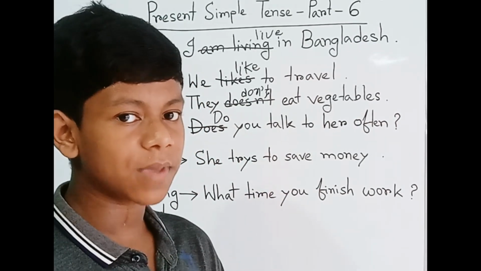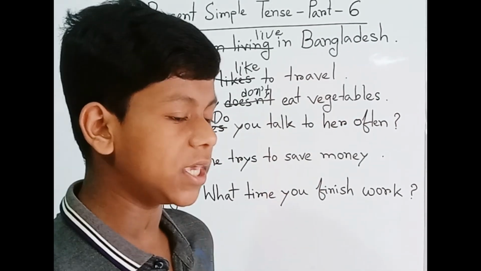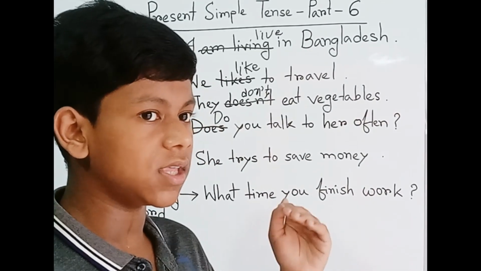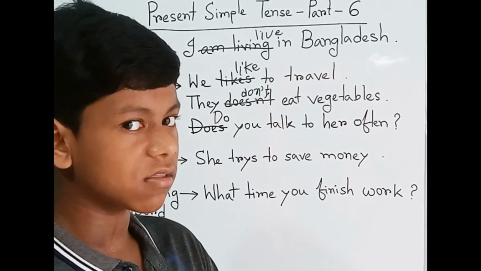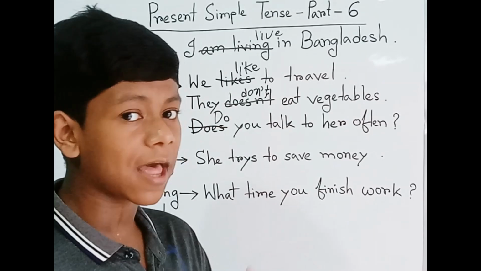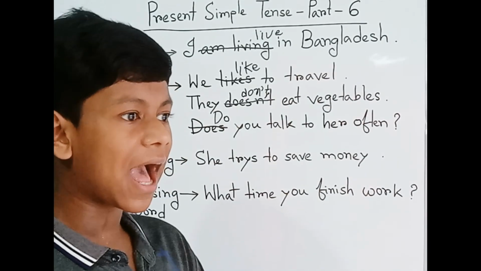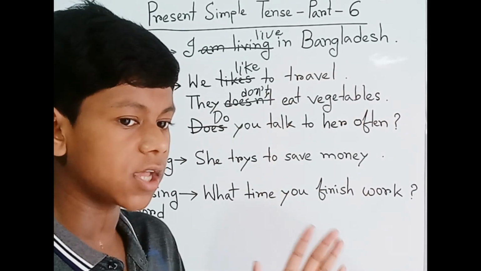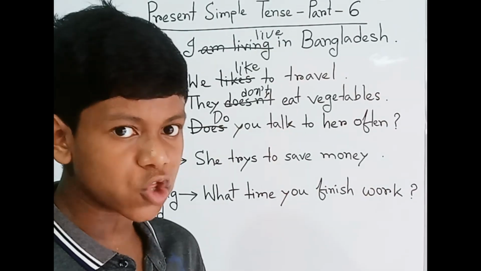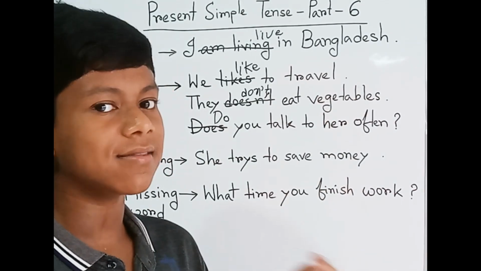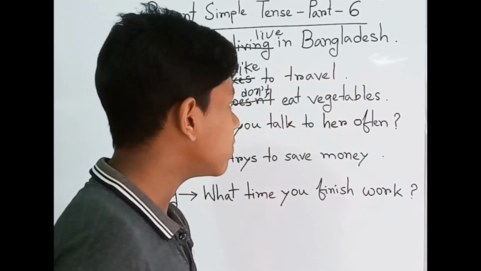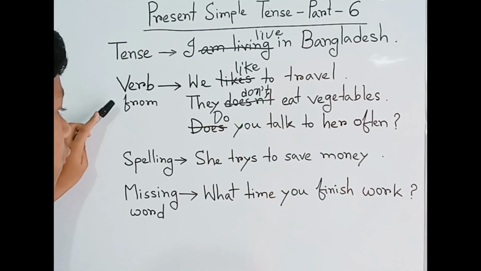So we have to always remember, when we communicate in English with others by using sentences, we have to see the first word, then we have to see the subject and the verb form. And we have to understand the subject, which word we can add IES to, and in a question, which word we have to add do or does to. In this situation, we have to understand, then add. We have to gain our knowledge by this. Okay, so I hope that you have already understood the verb form.